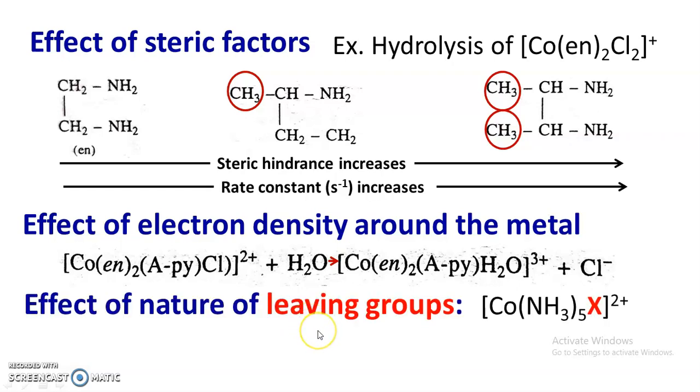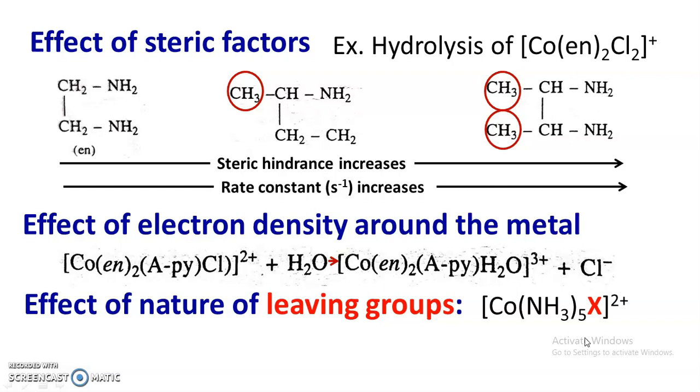And the next factor is the effect of the nature of the leaving group, that is X. Now the rate of acid hydrolysis of Co(NH3)5X, that is the pentamine cobalt 3 complex with X as a leaving group, depends upon the nature of the leaving group, that is X. And if this leaving group X is weakly bound to the central metal atom, then it can be easily substituted by water.